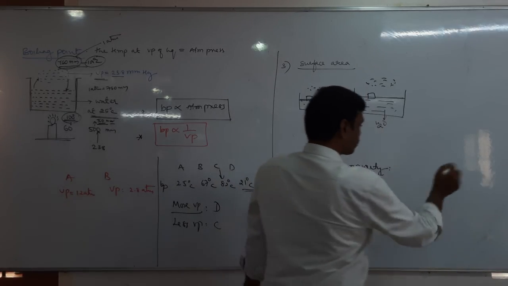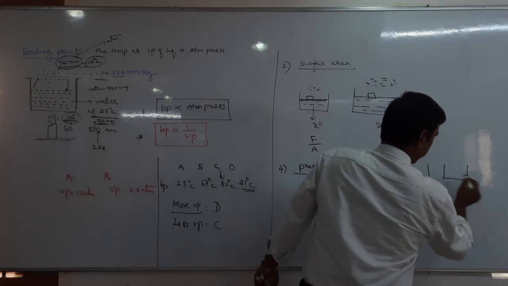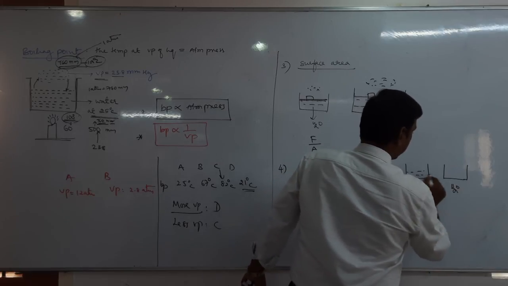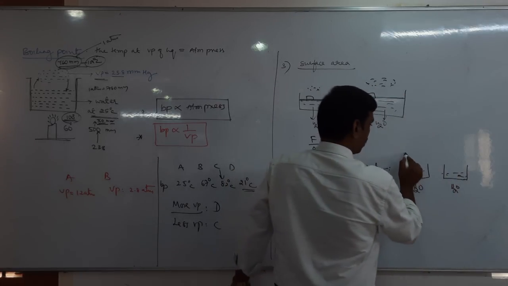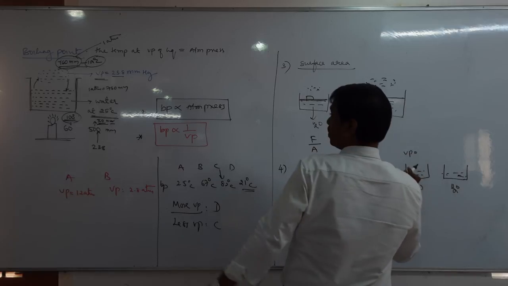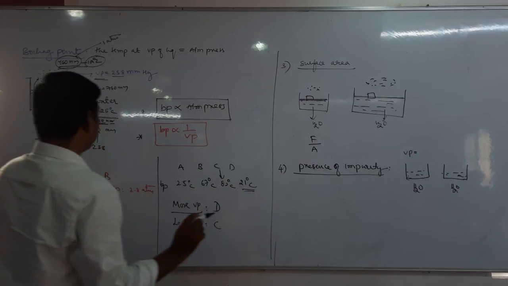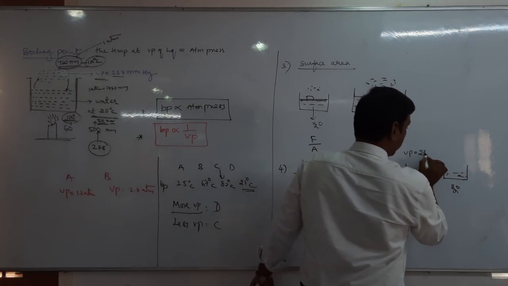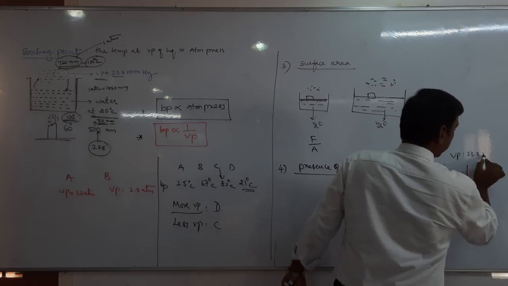For example, let us take water. It is water, and it is also water, 2 beakers containing water. So what is the vapor pressure of water? You should remember. The vapor pressure of water is 23.8 mm of mercury. It is also 23.8 mm of mercury in the beginning.